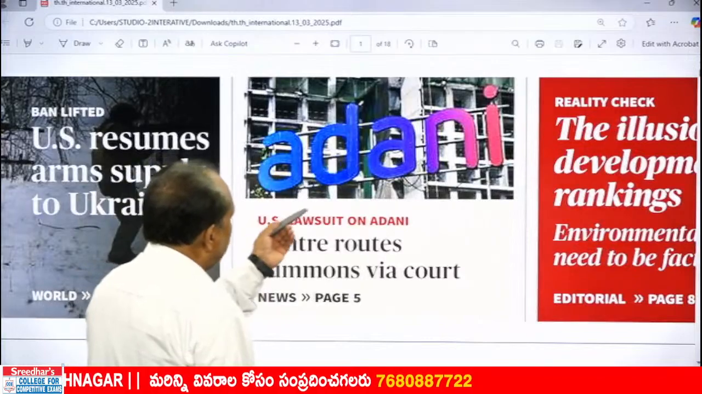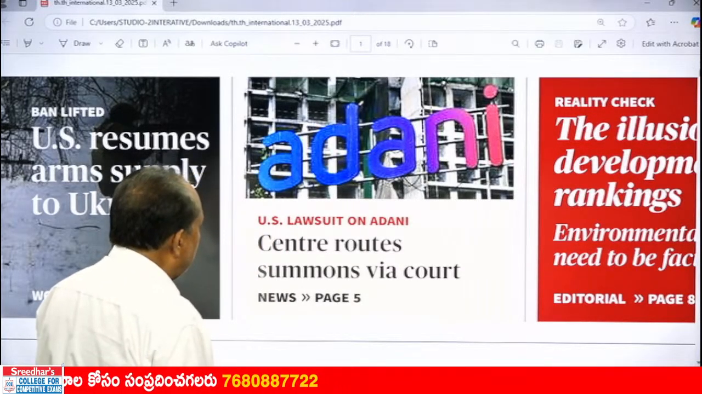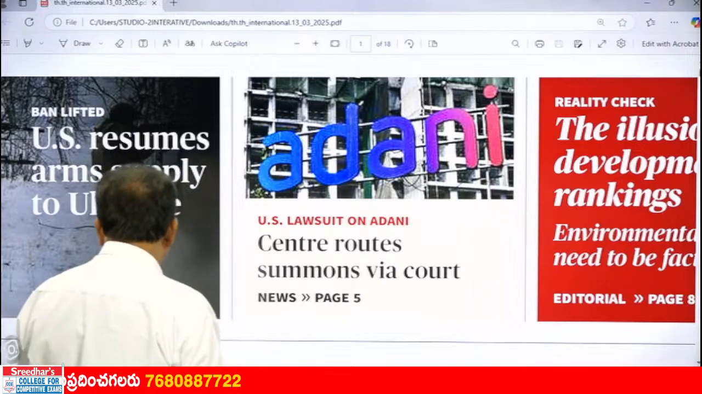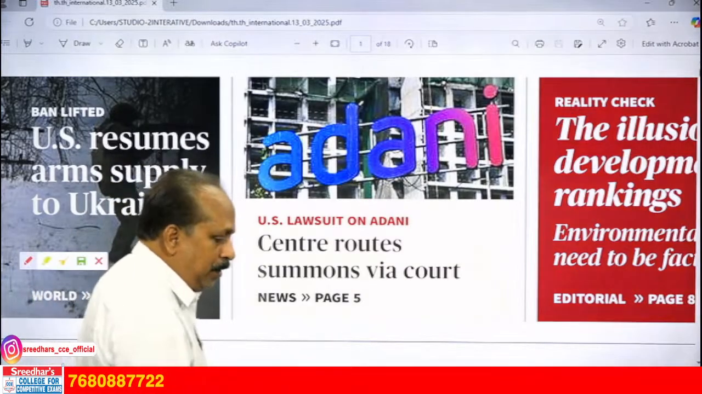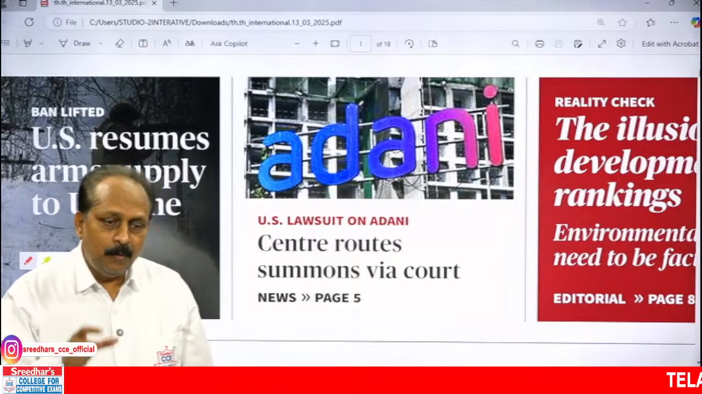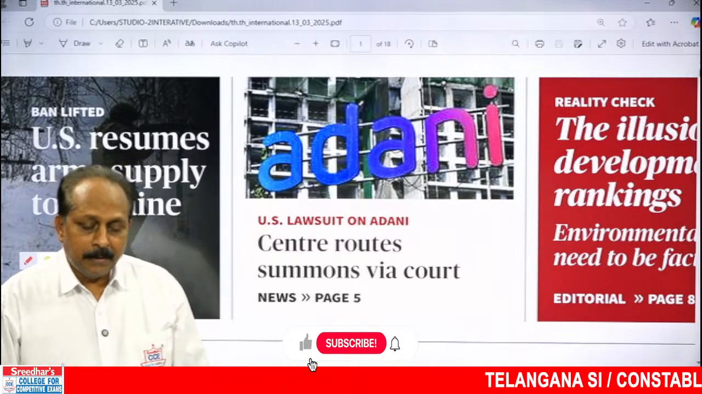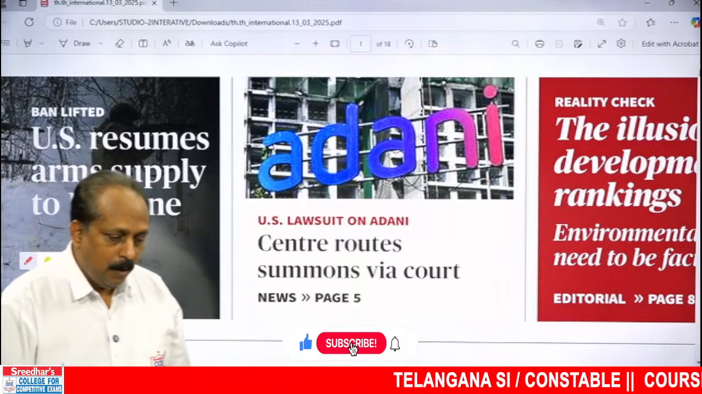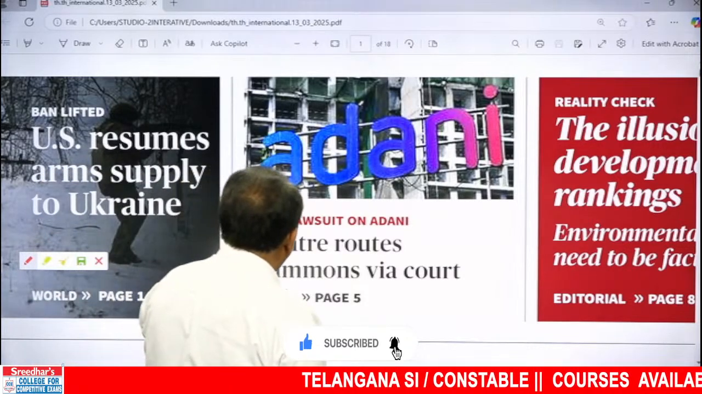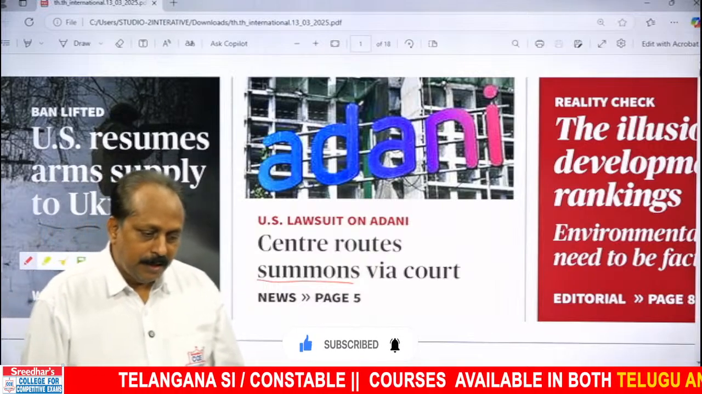Coming to Adani. US lawsuit on Adani. Center routes summons via court. There is an important word. Tell me what is that word. Based on the snippet, an important word is there. They have given it many a time, and only a few can answer, if at all there is a question based on that particular word. That is summons. Yes, someone has responded.